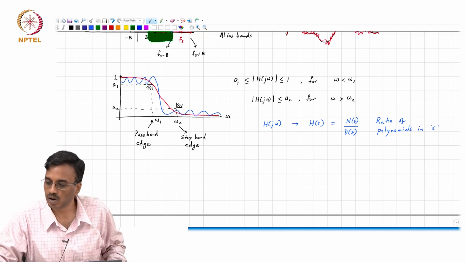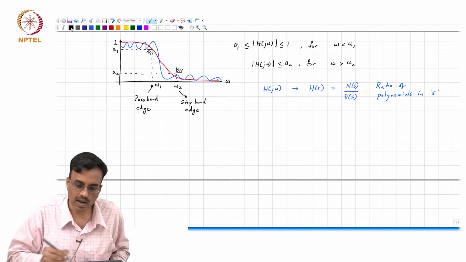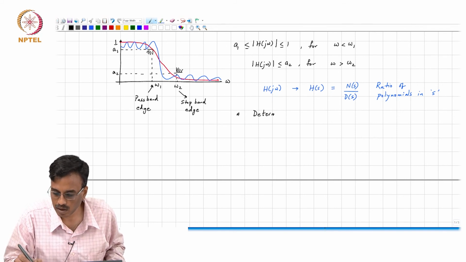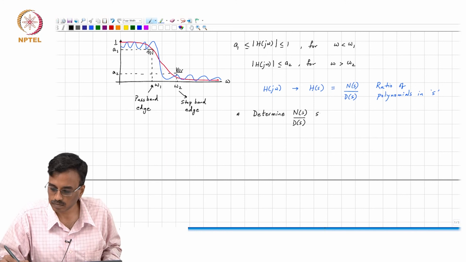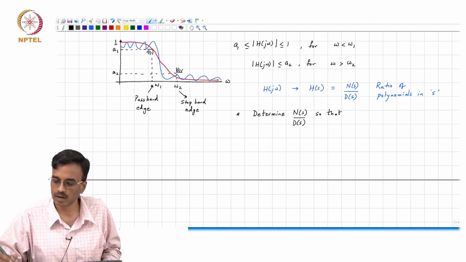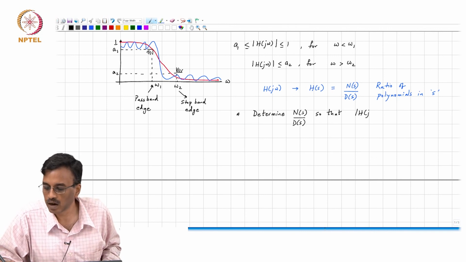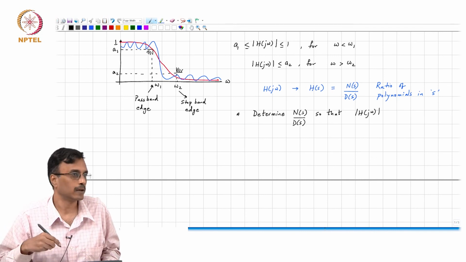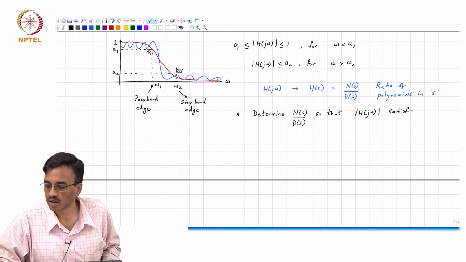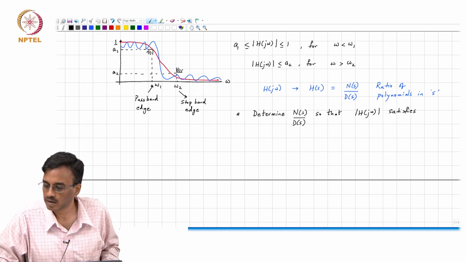So the name of the game, therefore, is to determine N of s by D of s, so that mod H of j omega satisfies the magnitude response specification.